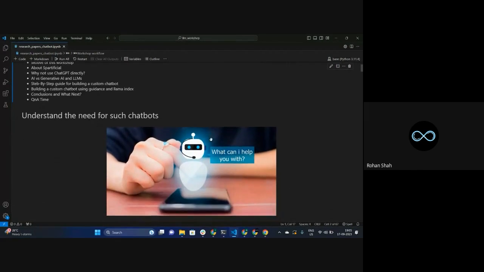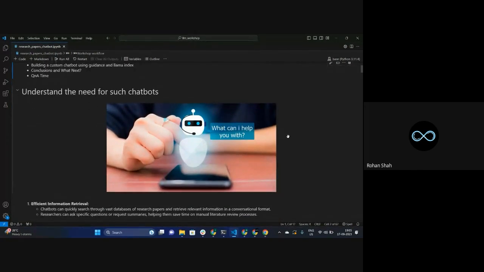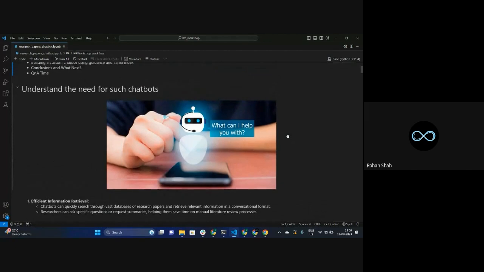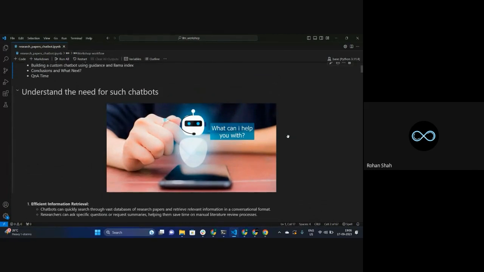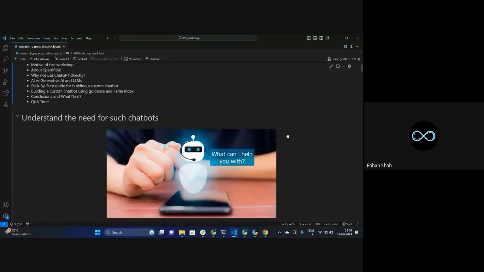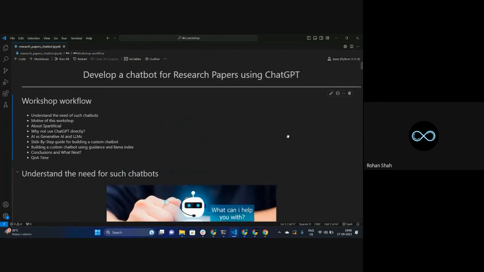Okay, so understand the need for such chatbots. What is the real requirement of building this kind of custom chatbot? What kind of ideas can you have? What is the requirement of this kind of chatbot? What are the things we can do if we are able to generate a chatbot with respect to research papers with the help of ChatGPT? Can anyone come up with some kind of applications?